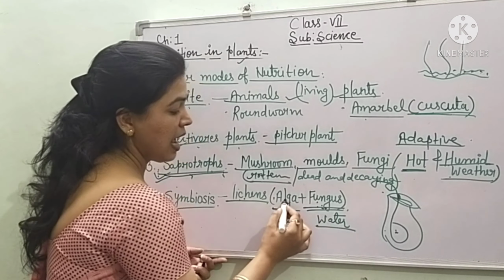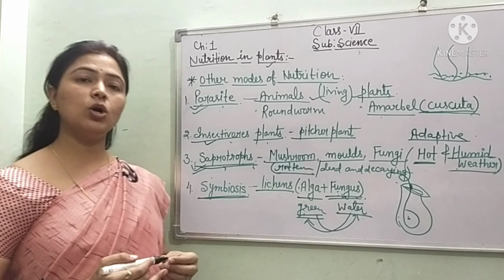So they are giving water to the algae, and the algae, being green, are preparing food and giving the food to the fungus. In this way, they both are giving benefit to each other. This is a very good example of symbiosis. This is a very important part of this chapter, nutrition in plants. This is another part other than autotrophs.